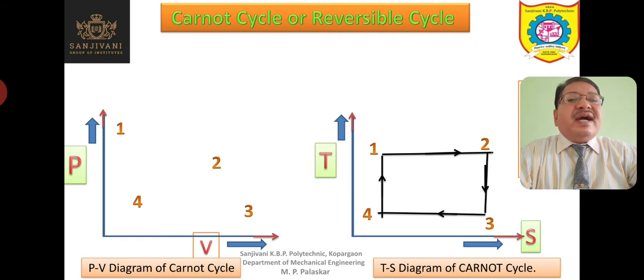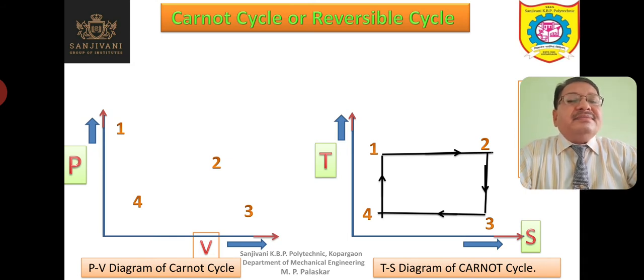This can be defined by some point on the diagram, maybe a PV diagram or TS diagram. For example, here you can see point 1. At point 1, the working substance has some value of pressure, say P1, some value of volume V1, some value of temperature T1, some value of entropy S1, and so on. All this set of properties together defines the state or condition of the working substance. So whenever the state of the working substance is changed, we say that the working substance has undergone a process.